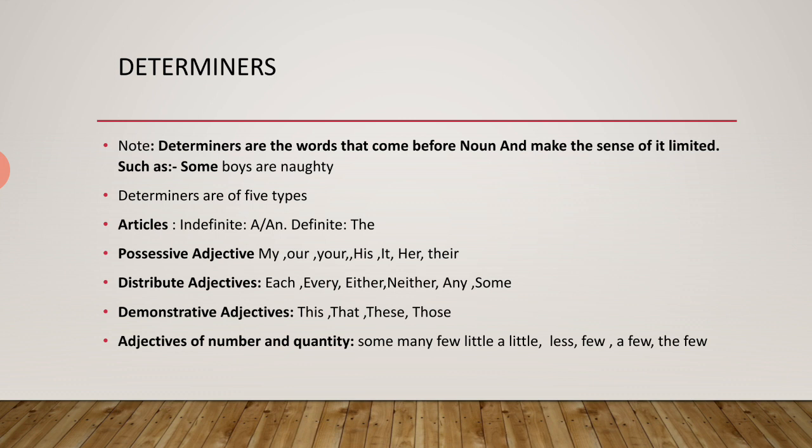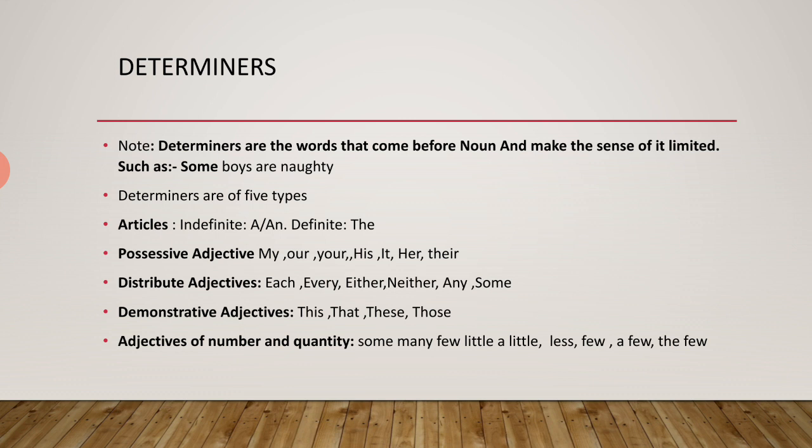Just look at the slide. Here I have mentioned the definition of the determiners and the types of determiners that I have already described. So quickly, we go for the definition and then the types of determiners. Determiners are the words that come before a noun and make the sense of it limited. In the sense, ऐसे वर्ड जो नाउन स्पेशली कॉमन नाउन से पहले आते हैं और उसके सेंस को, उसके मीनिंग को डिटरमाइन करते हैं, फिक्स करते हैं, दैट इज कॉल्ड determiners.